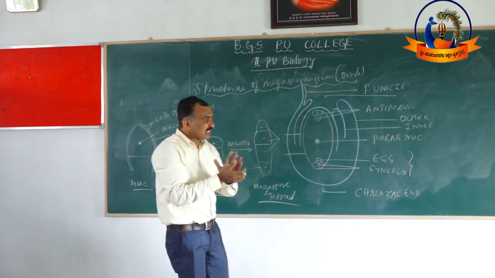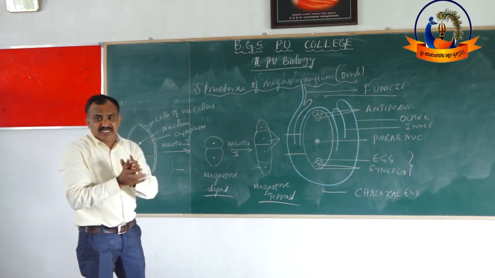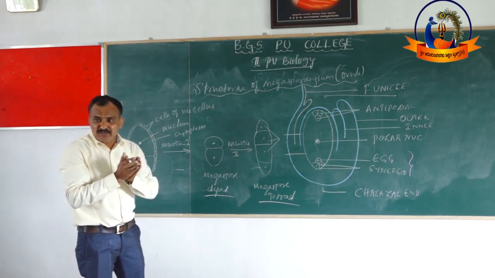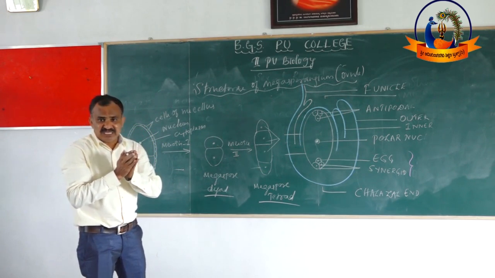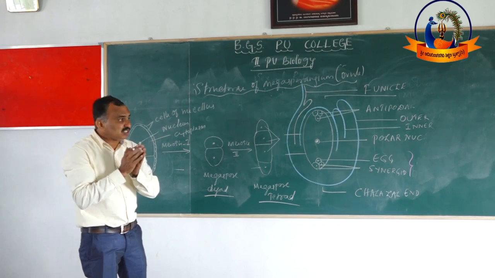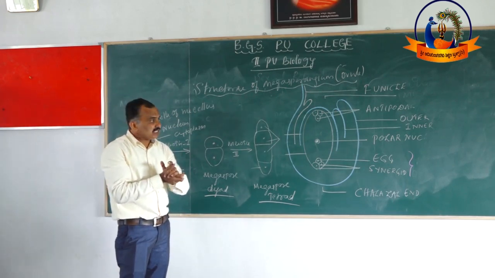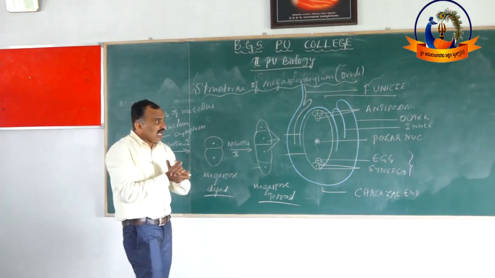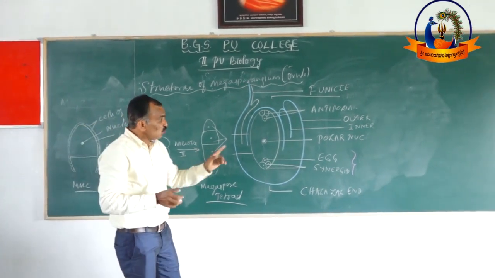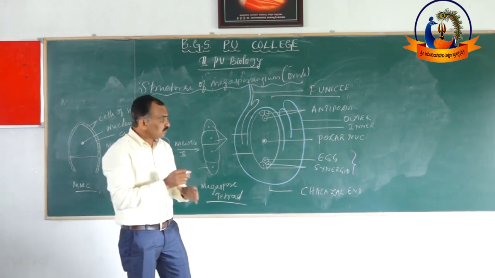Of the many cells, see, one cell is prominent, big. Such a big or large cell is called the archesporial cell. The archesporial cell is one of the cells of the nucellus which is large.